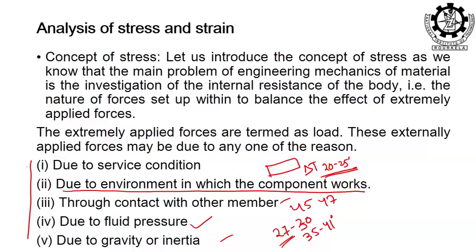Due to the internal resistance force, internal stress develops, which is the resisting force per unit area. Once the stress is developed, we need to calculate it. Due to the stress there will be strain. Either I can calculate the strain and back substitute to find the stresses, or I can find the stress, and then the corresponding strain can also be found.